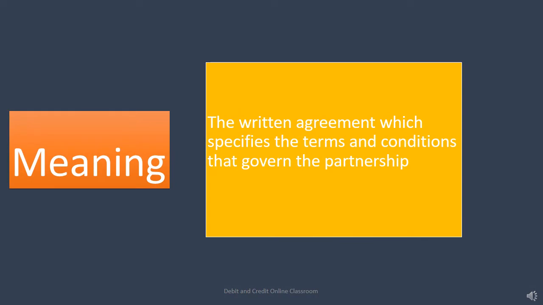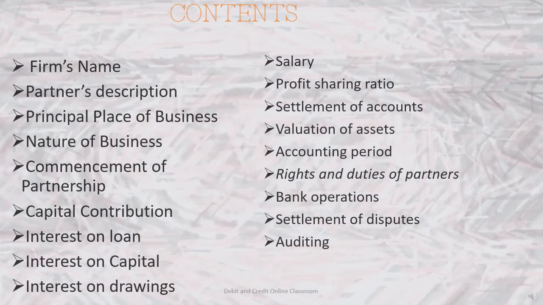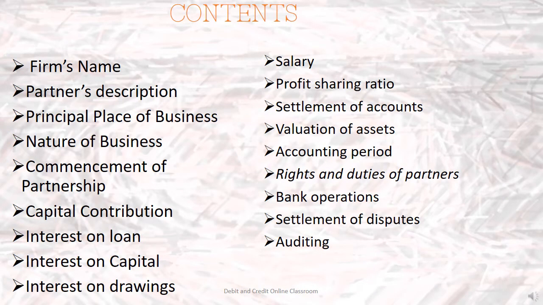Partnership deed is the written agreement which specifies the terms and conditions that govern the partnership. Another name for this is articles of partnership. So the terms and conditions under which this relationship is there will be mentioned in writing in the partnership deed. Let us see what the contents of the partnership deed are.